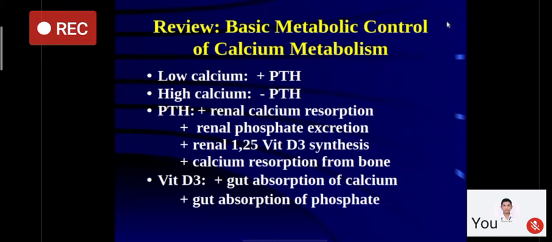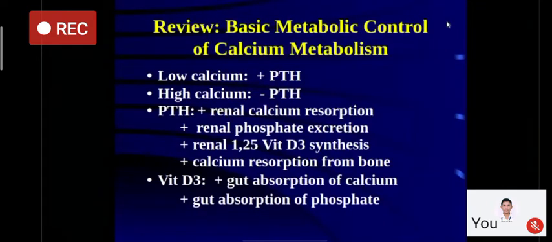There is a calcium sensing receptor over the parathyroid gland as well as in the kidney tubule, so the serum calcium level is sensed by the calcium sensing receptor. If you have high serum calcium, it is sensed by the calcium sensing receptor on the parathyroid, and PTH level goes down. At the same time, calcium sensing receptors present in the kidney will cause more excretion of calcium. So PTH is responsible for maintaining plasma calcium.